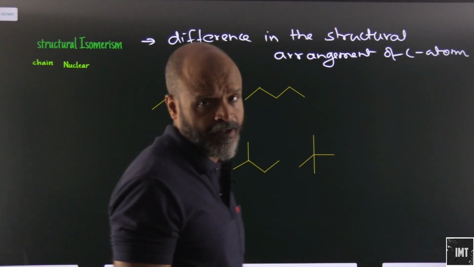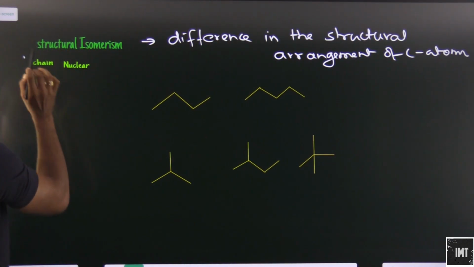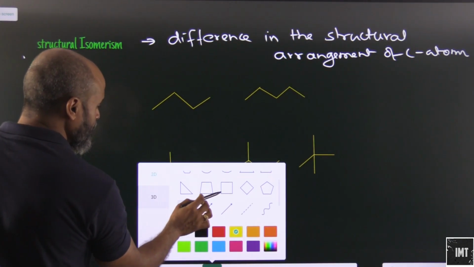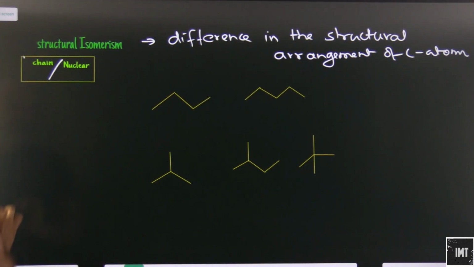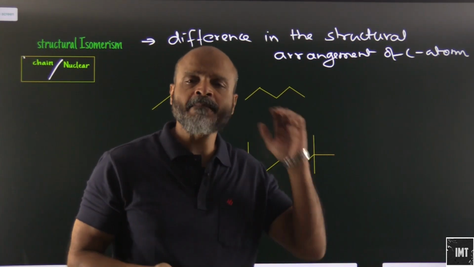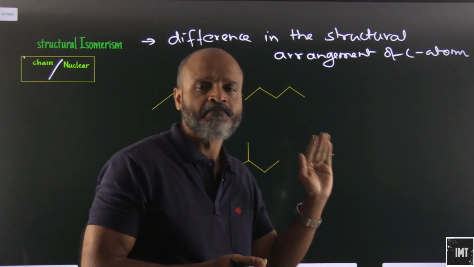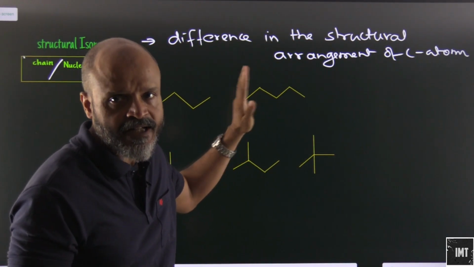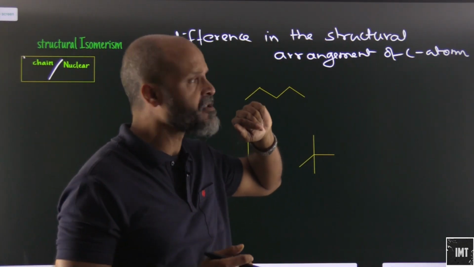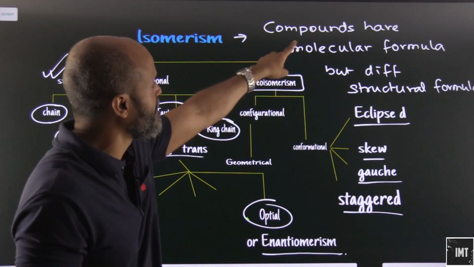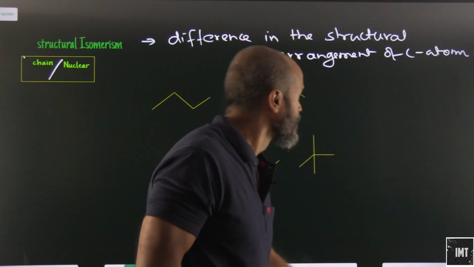Now, the first thing that we have in structural isomerism is also known as chain or nuclear isomerism. So we will call this either chain or nuclear isomerism. What happens in chain or nuclear isomerism? Again, the basic concept remains the same: the compounds have the same molecular formula but a different structural formula. So let's look at this.